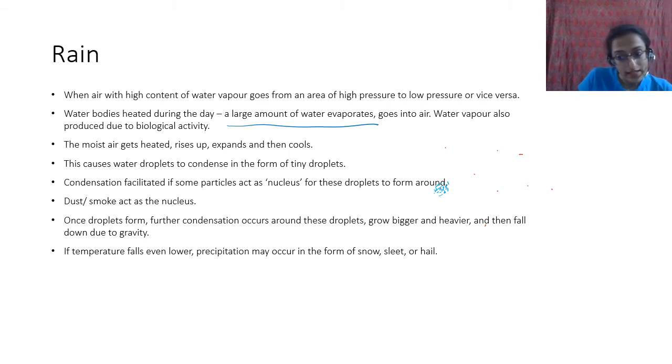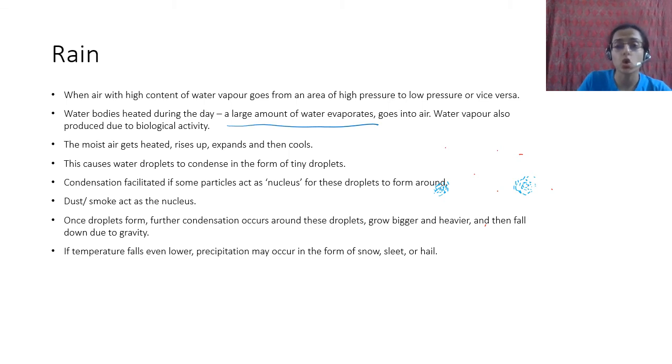If temperature falls even lower, precipitation may occur in the form of snow, sleet, or hail. Why? Because water, as it gets colder, becomes ice. So this is exactly what happens. This is the nucleus, condensation starts on it, and as the condensation keeps increasing, this becomes one droplet, and under the effect of gravity, it starts to fall down because it becomes very heavy. Okay, so this is the basic principle of rain.